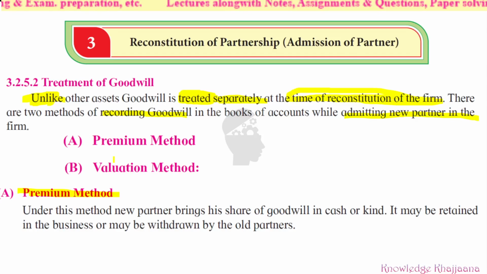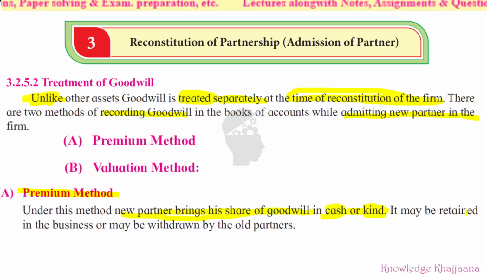Now, what is meant by premium method? Under this method, the new partner brings his share of goodwill in cash or kind. It may be in cash or it may be in kind. Kind means he can give goodwill in the form of land or any fixed assets. Basically he brings his share of goodwill. Whatever share belongs to him, that much share of goodwill he will bring into the business if he wants to get admitted in that business.